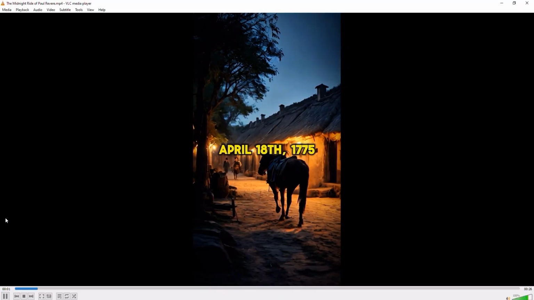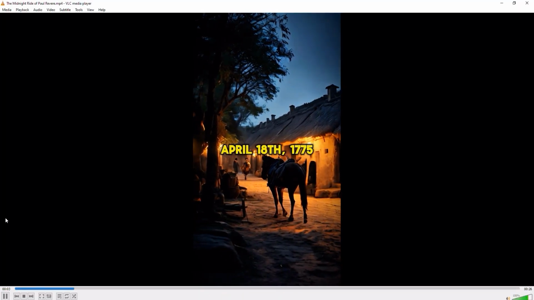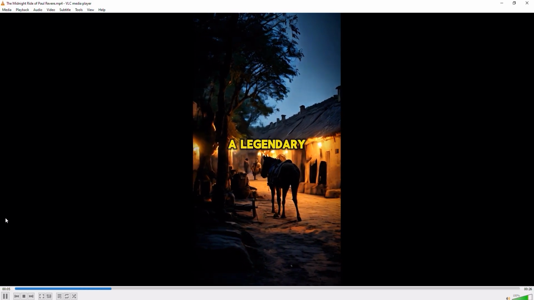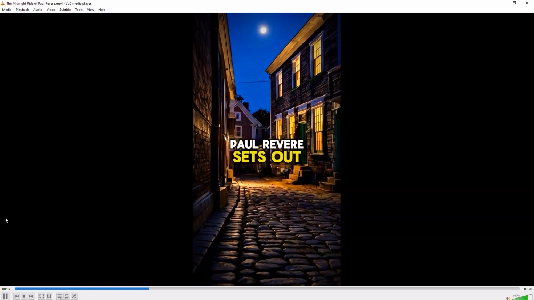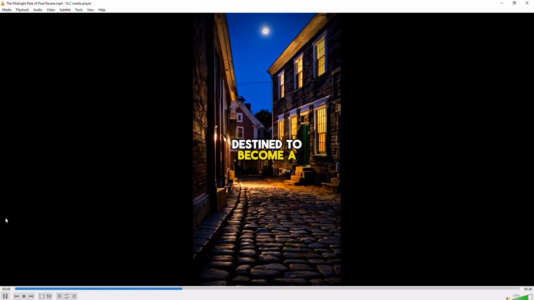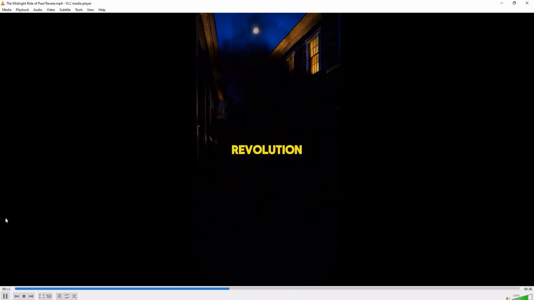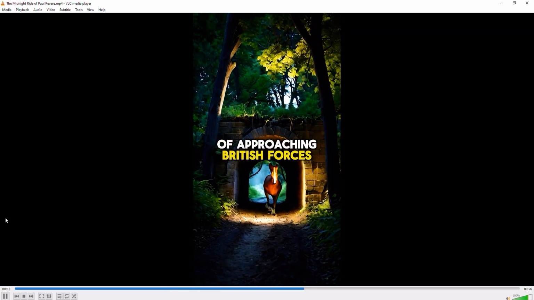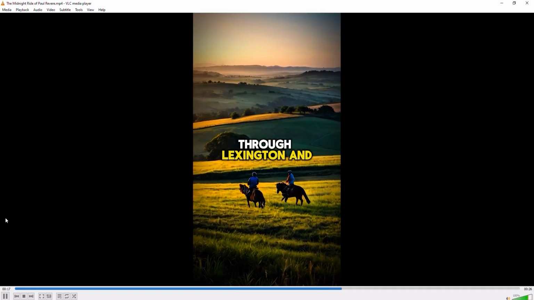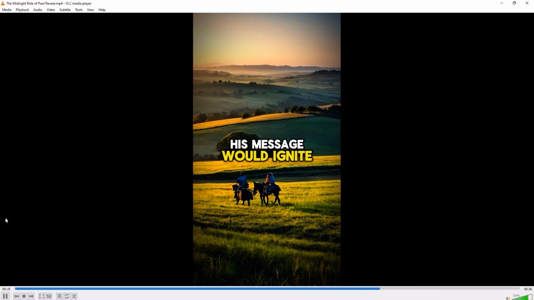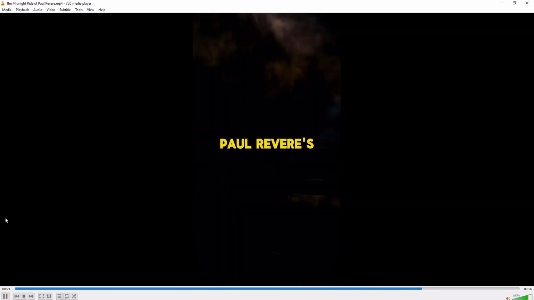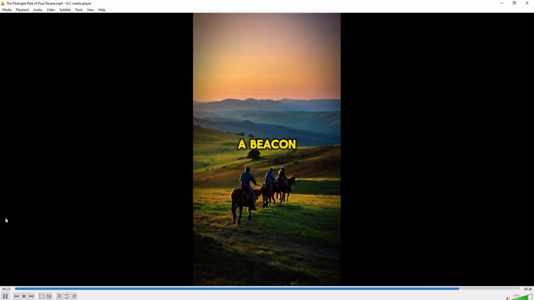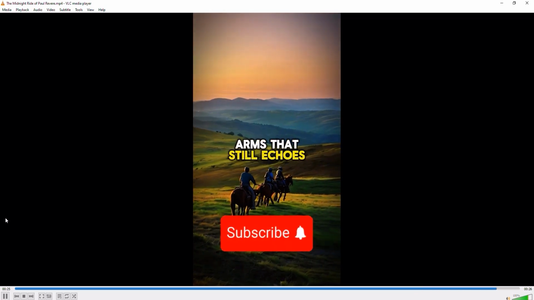April 18th, 1775. A silversmith embarks on a legendary journey. Paul Revere sets out, destined to become a hero of the American Revolution. His mission, to warn the countryside of approaching British forces. Through Lexington and Concord, his message would ignite a revolution. Paul Revere's ride, a beacon call to arms that still echoes in history.